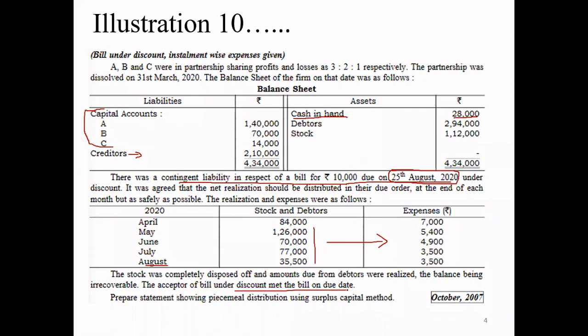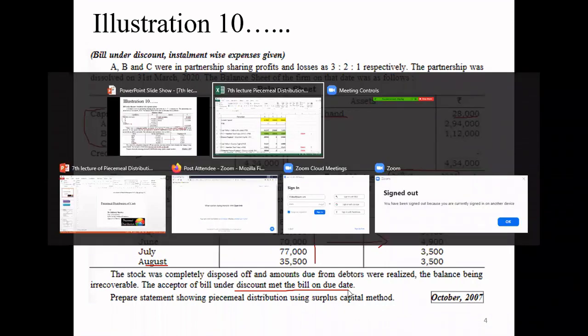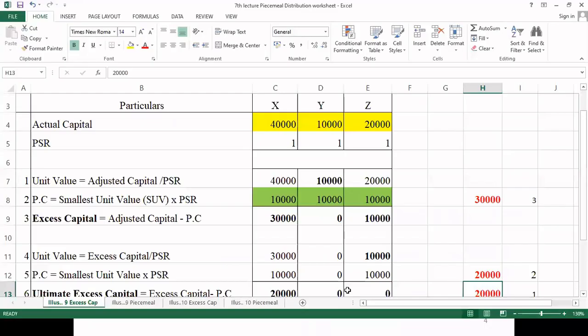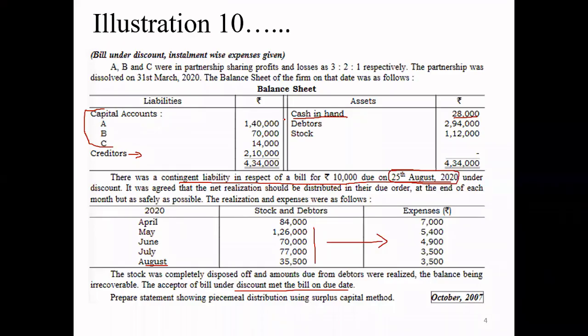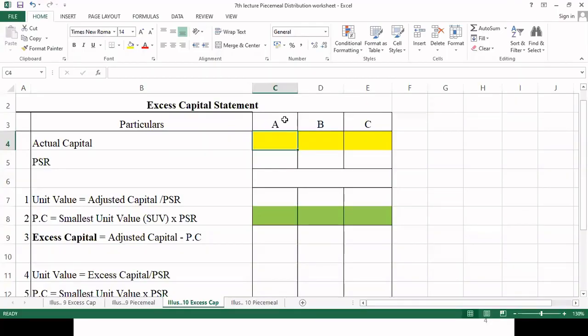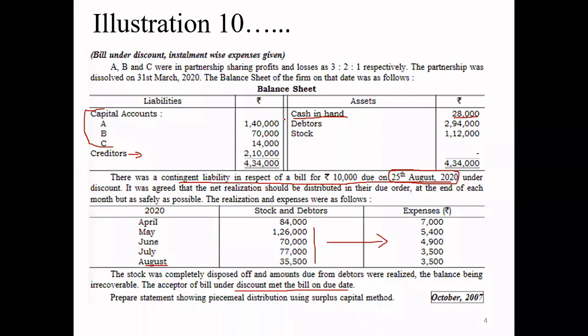So shall I move to the worksheet? Yes, sir. First of all, we are going to make the excess capital statement, and excess capital is quite simple, as you people are aware of it. We have three partners A, B, and C. Their capitals are 1,40,000, 70,000, 14,000, and their PSR is 3:2:1.